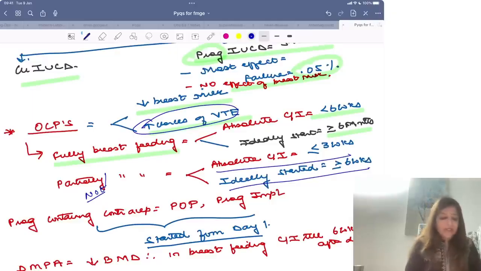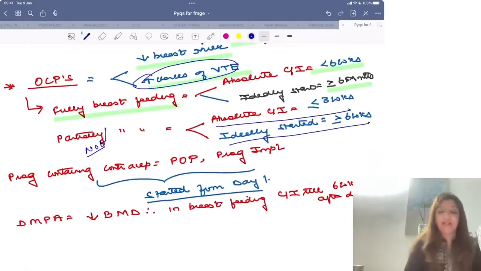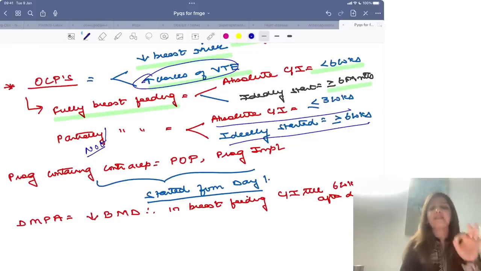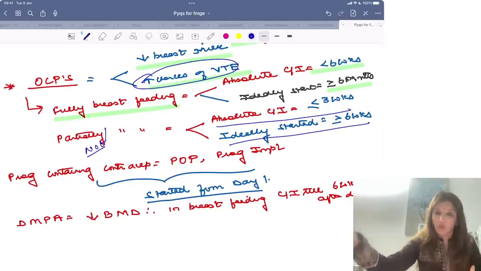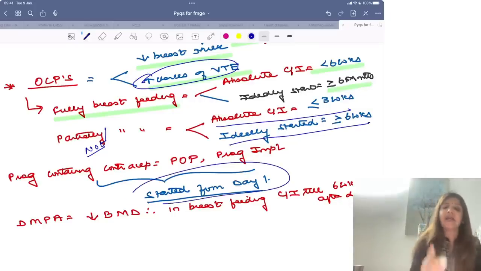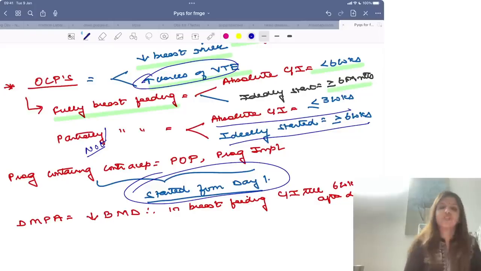Now, when it comes to progesterone containing contraceptives, like POPs, like implants, there is no problem with progesterone. Progesterone neither decreases breast milk, nor does progesterone cause embolism. So progesterone containing contraceptives, whether it is a POP or a progesterone implant, you can start from day 1 of delivery, whether she is breastfeeding or not breastfeeding, it hardly matters.